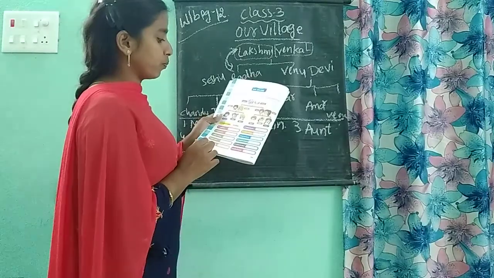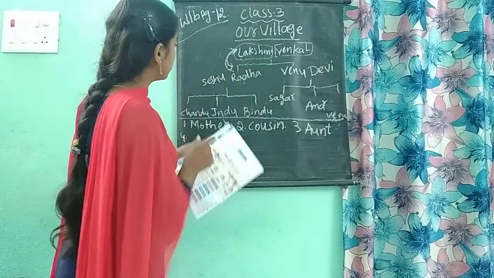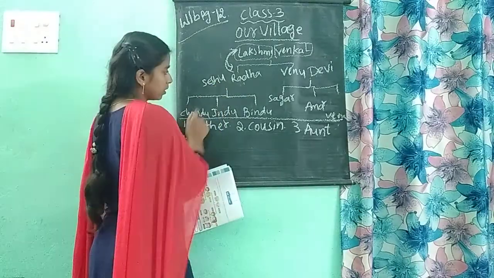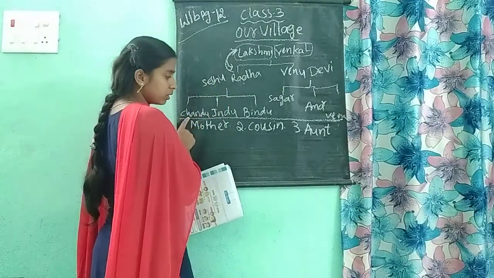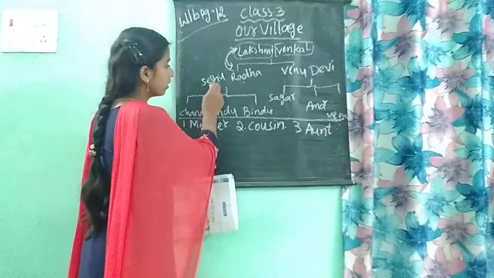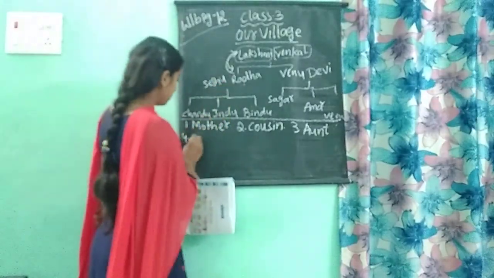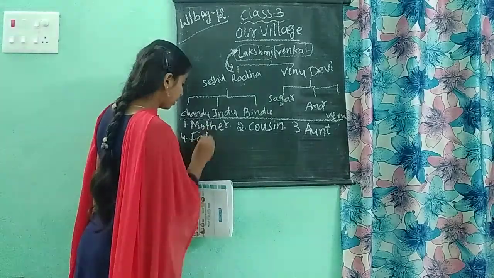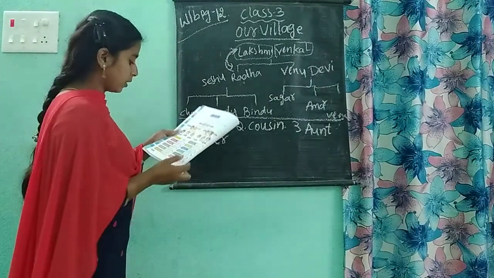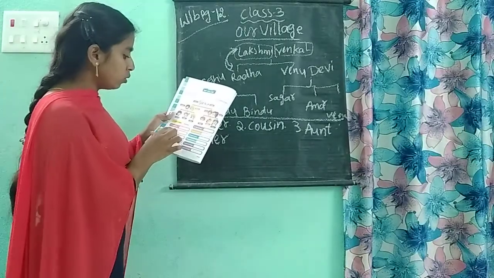Seshu to Chandu. Who is Seshu here, and who is Chandu? They are father and child, so Seshu to Chandu is father. Next, the fifth one: Indu to Bindu.